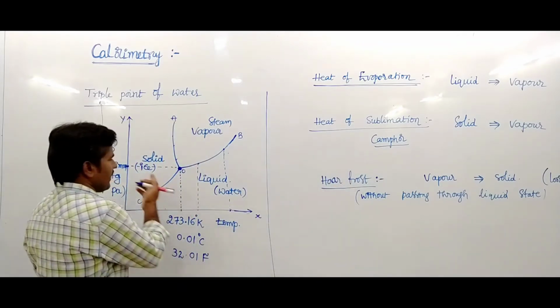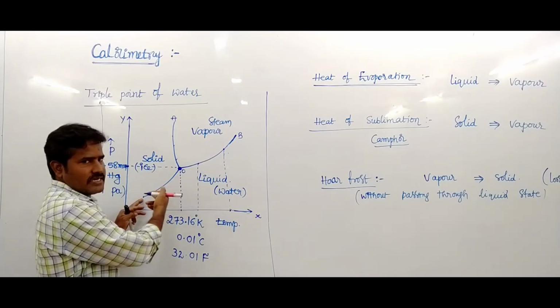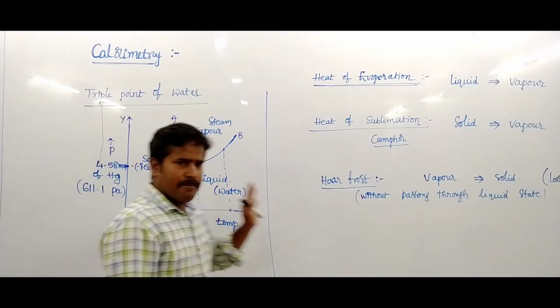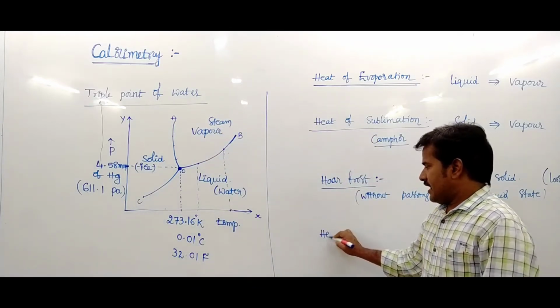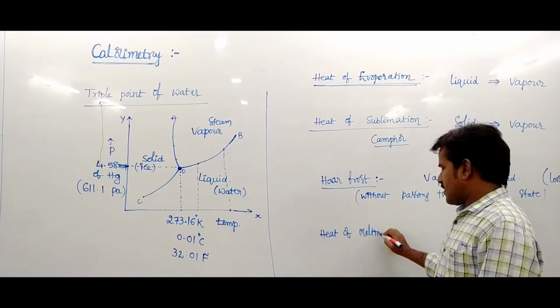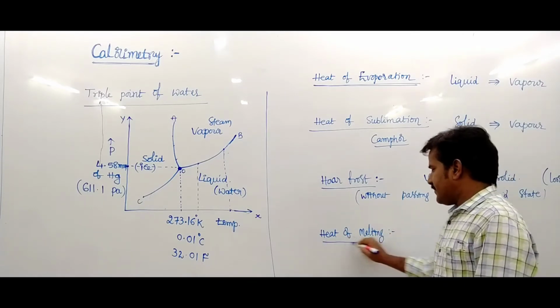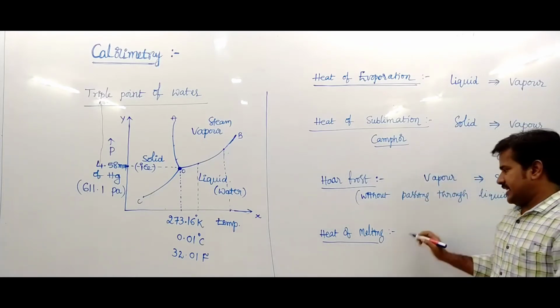You know that solid converted directly into liquid state, this is okay. This is melting, the heat of melting. Heat of melting is when solid is converted into liquid state.